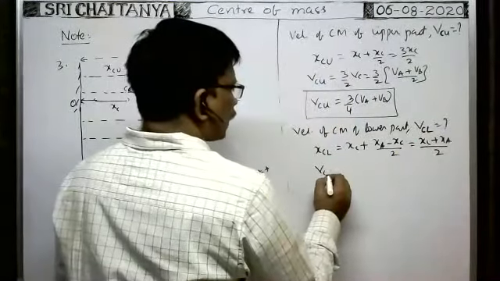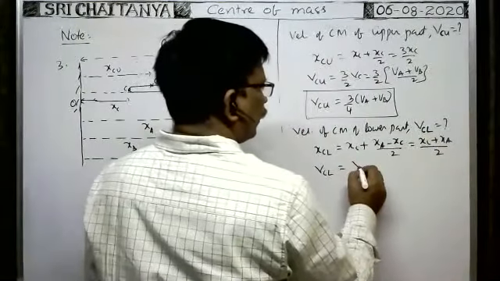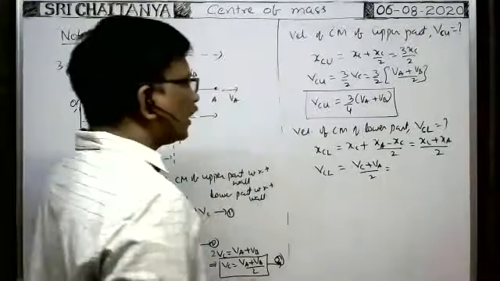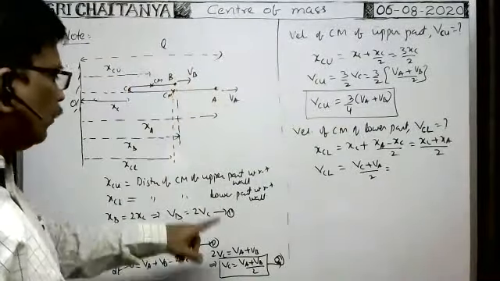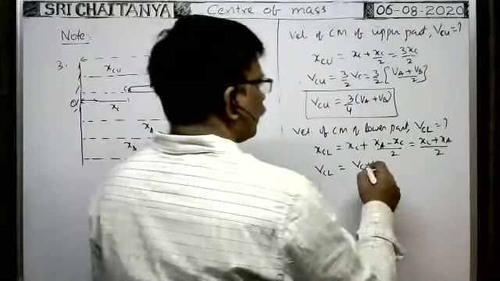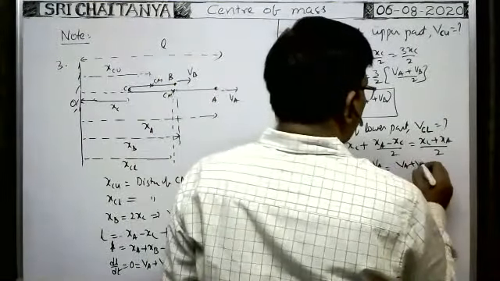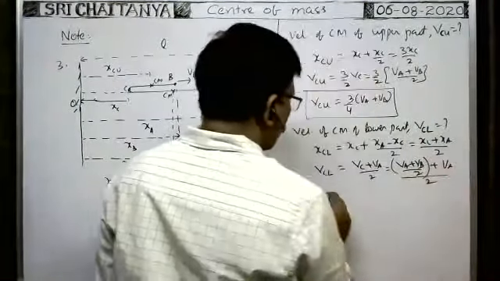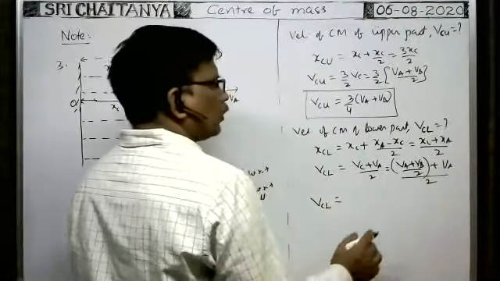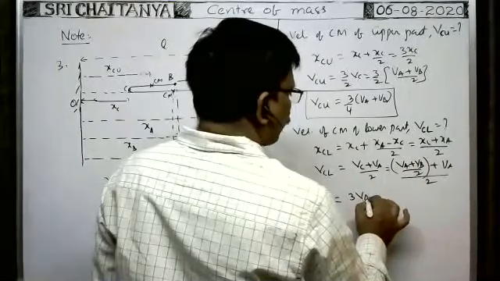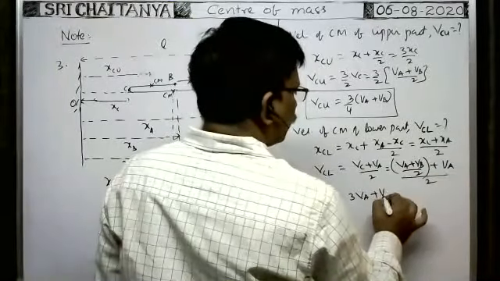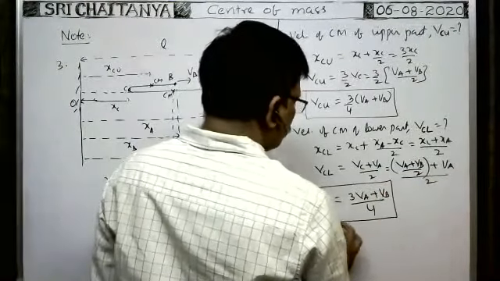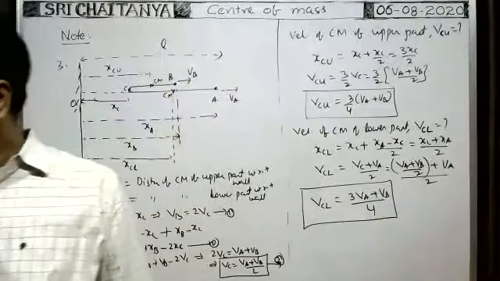Therefore, velocity of central mass of lower part is equal to, దీన్ని డిఫరెన్షియేట్ చేస్తే VC plus VA by 2 కదా వచ్చేది. VC అంటే మనకి we are given VA and VB. VC అంటే VA plus VB by 2 నోట్ చేసుకోవచ్చు కదా. So instead of VC you write VA plus VB by 2, keep in brackets, plus VA whole by 2. Therefore, velocity of central mass of lower part is equal to, when you take LCM, 3VA plus VB by 2. By already 2 is there, that's why by 4. So this is the velocity of central mass of the lower part.